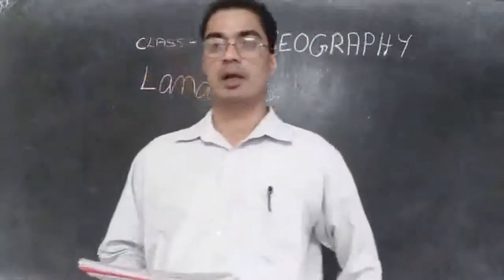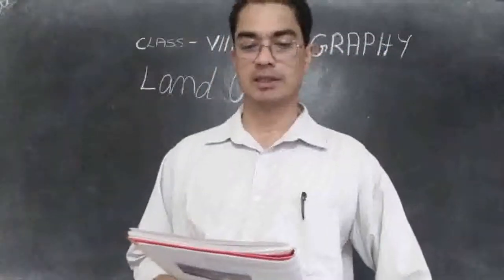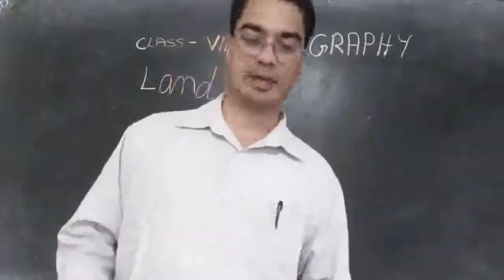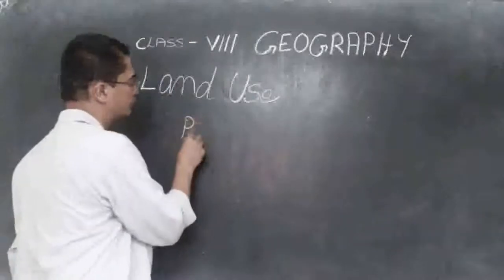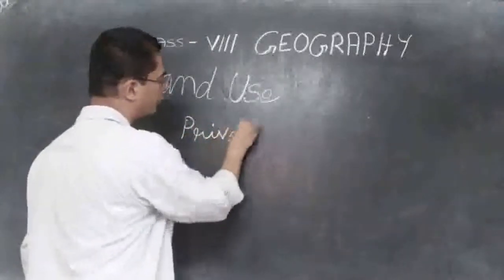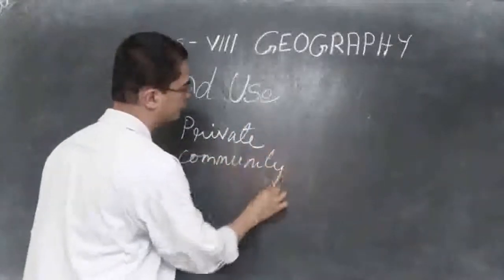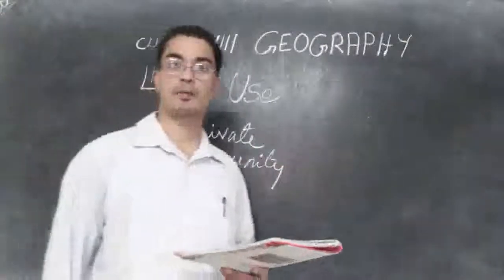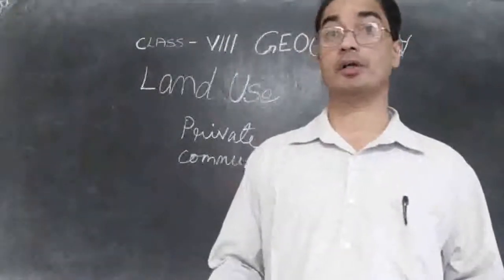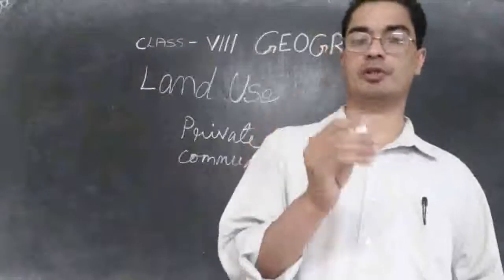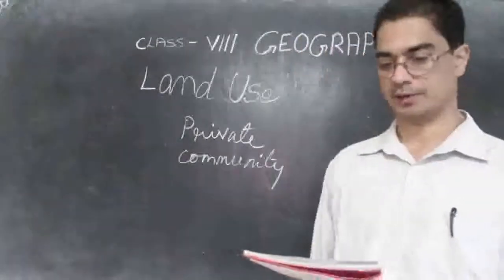Then land can also be classified on the basis of ownership as private land and community land. Again we can say we have 2 types of land. One is private land, then community land. So very simple, from the name itself we can understand what private is. It belongs to the individual, the property that belongs to you, the field that belongs to your family, that is your individual or private land.